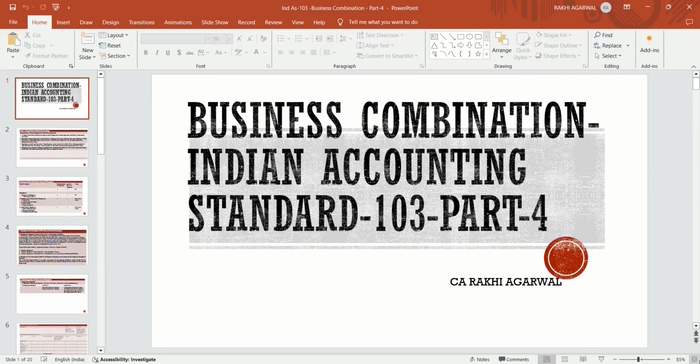But in business combination, the intention of the entity is to acquire the whole business. Goodwill is to be recognized in business combination. In asset acquisition, no goodwill is to be recognized. In business combination accounting, deferred tax is to be calculated and accounted for, but in asset acquisition, no deferred tax is to be calculated and accounted for.